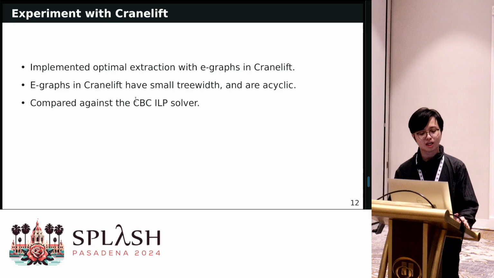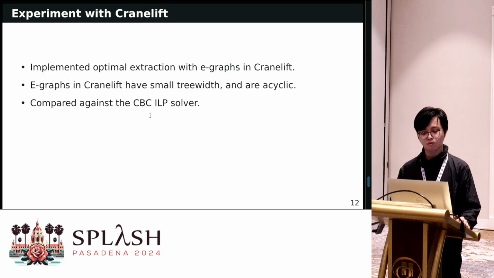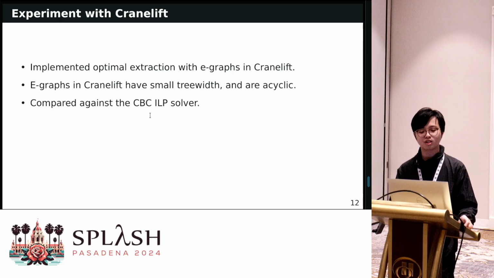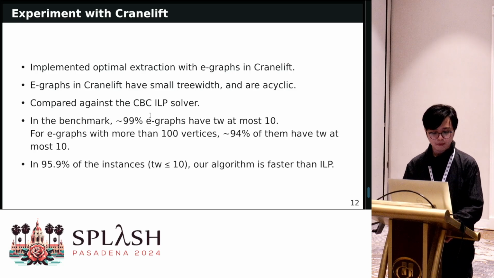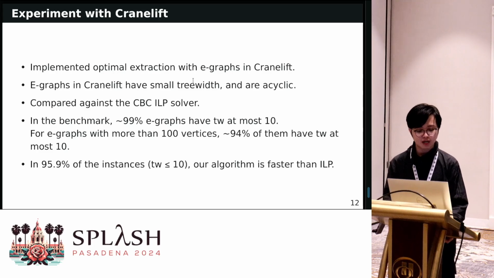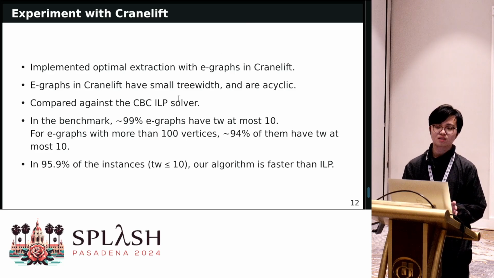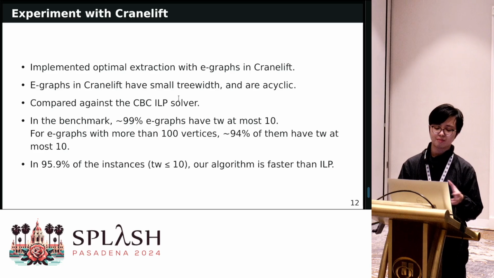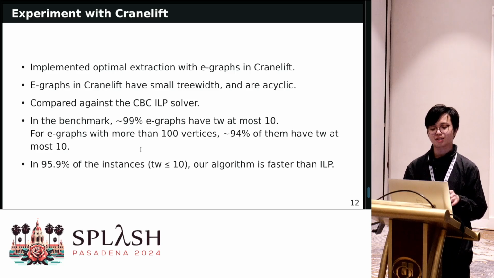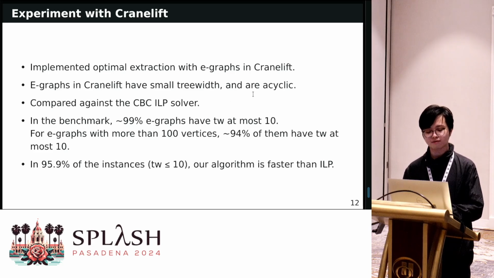And we compared our results against the CBC ILP solver, and we also compared against Gurobi, which is a commercial integer linear programming solver, to see if our algorithm is much faster than just trying to do ILP. And it turns out that in our benchmark, most of the E-graphs have treewidth at most 10. And if you only consider E-graphs that are a bit bigger, so they are less trivial, still 94% of them have treewidth at most 10. So this means that our assumption works for the Cranelift case.